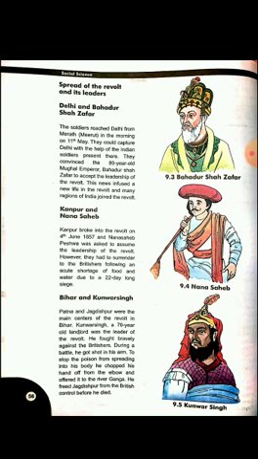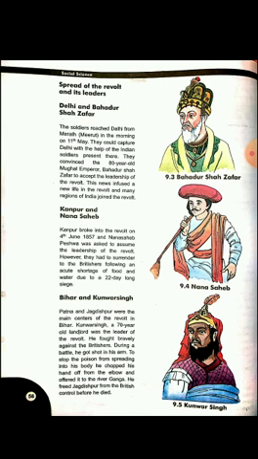This news infused new life in the revolt, and many regions of India joined it. So this news spread to all regions of India that Bahadur Shah had accepted the leadership of the revolt.